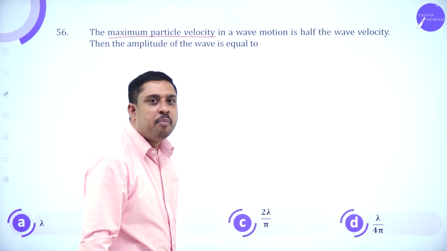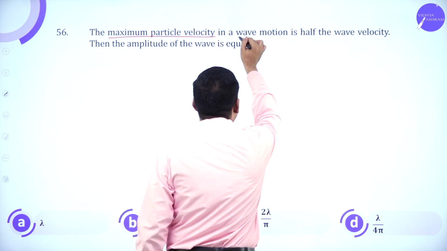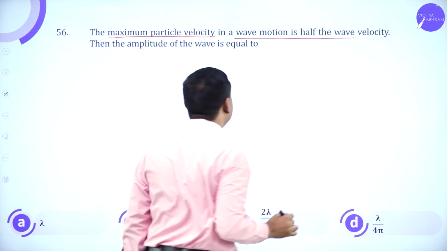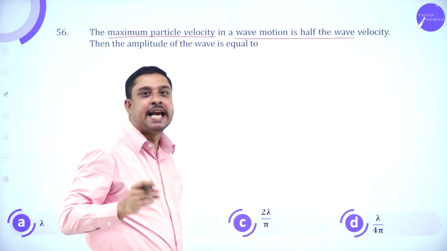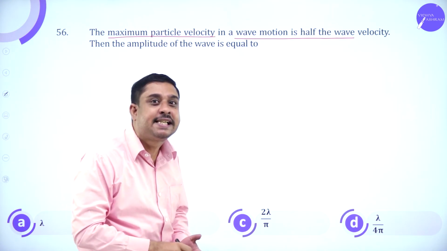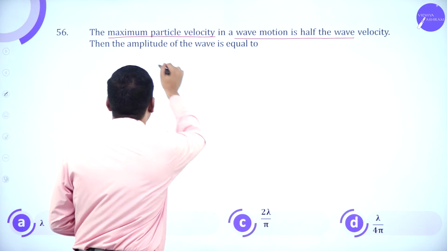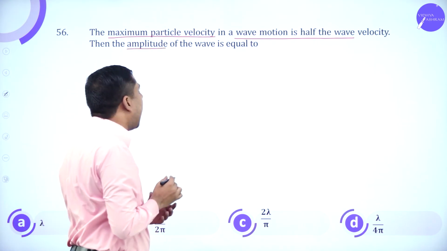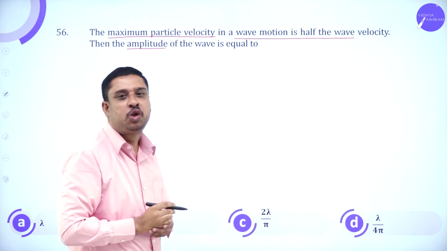Maximum particle velocity in a wave motion is half the wave velocity. Then the amplitude of the wave is equal to.